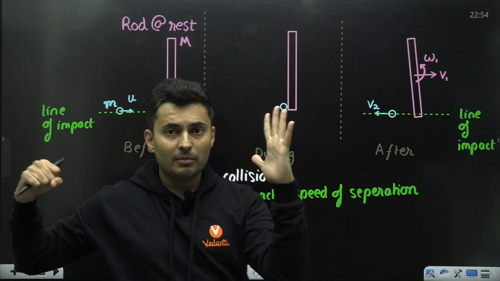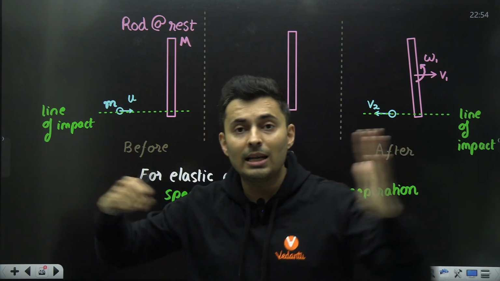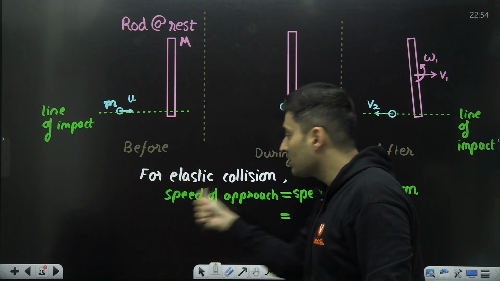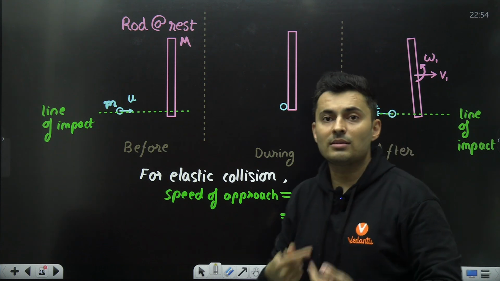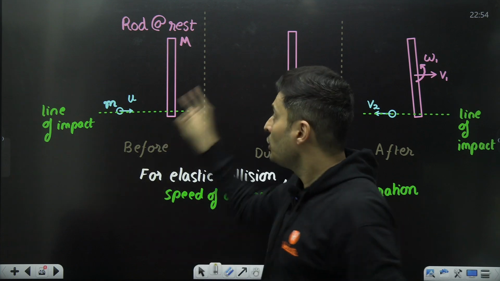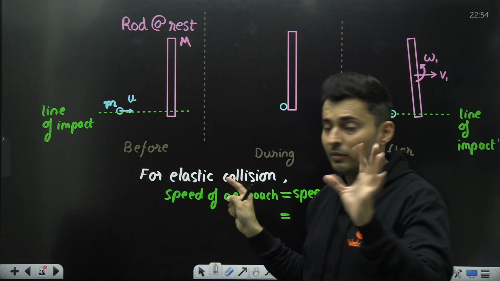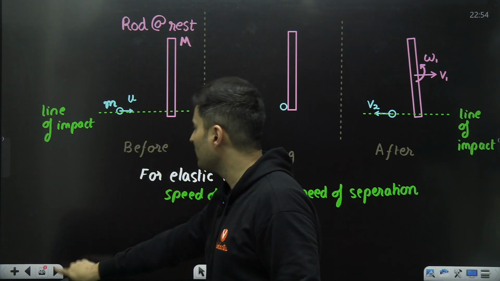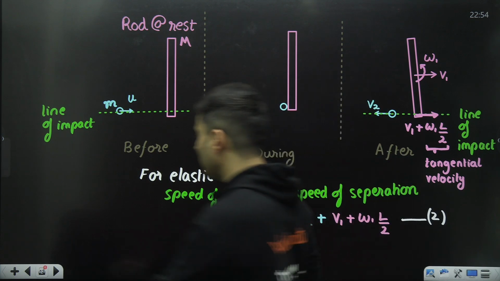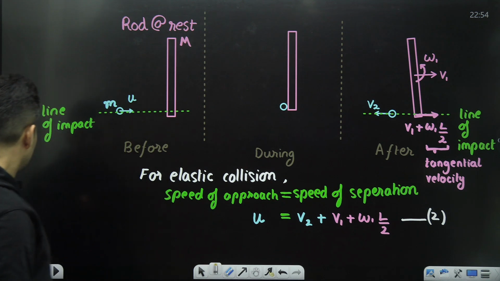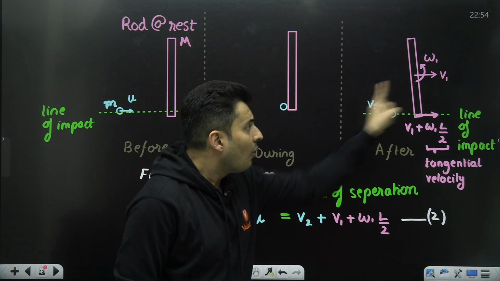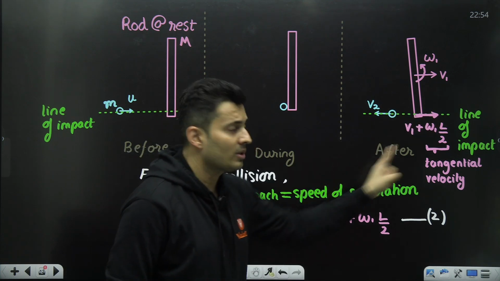You might be wondering, should I choose v1? No. Wherever the collision occurs, along that line of impact, you need to consider this particular equation. Newton's law of restitution is only valid along the line of impulse or the line of impact. You cannot choose any random velocity of any random point. So that's the reason why the velocity of approach will be just basically u. Now, I think all the equations came up very fast. Okay. What happens after that is the velocity of separation.